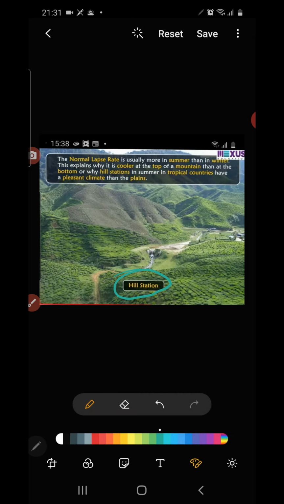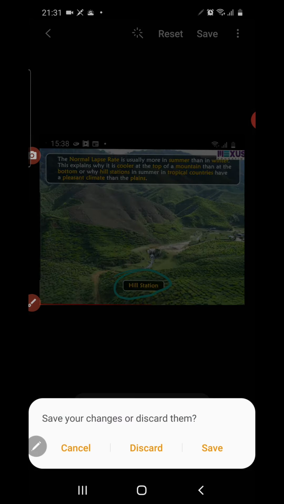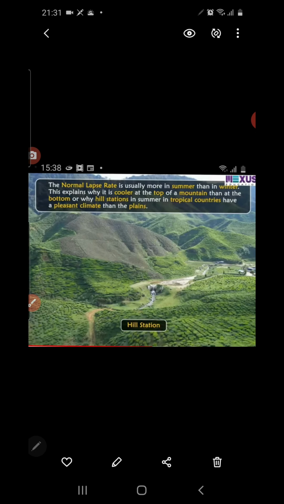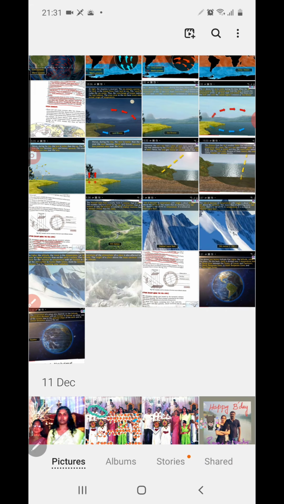Compared to the surrounding region, the hill station remains very cold with a pleasant climate. Sometimes during summer many people go visiting these hill stations. Why? Because of this particular reason. These hill stations are cold because they are of higher altitude. They are located at a great height compared to other places, so the temperature is low there. That is why they remain cold.